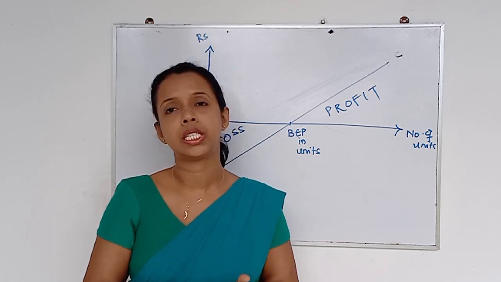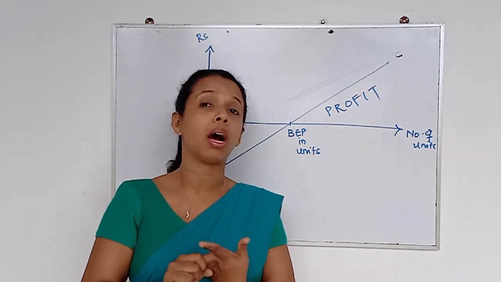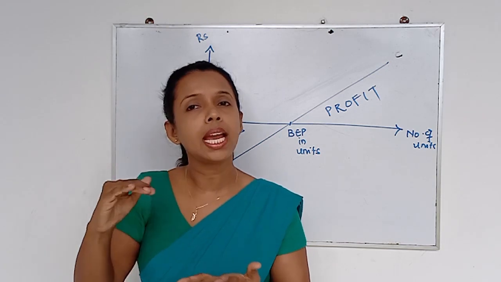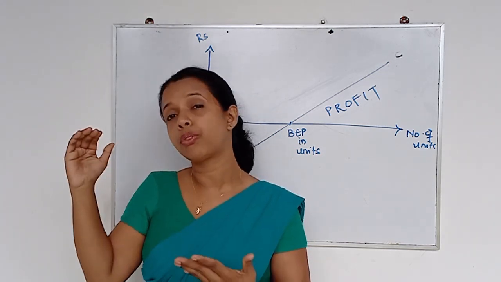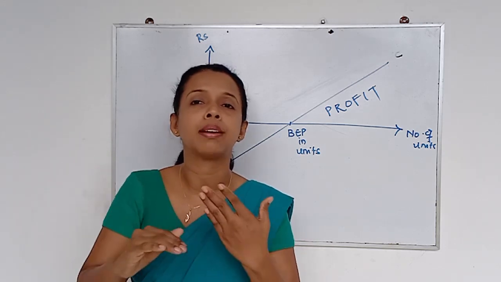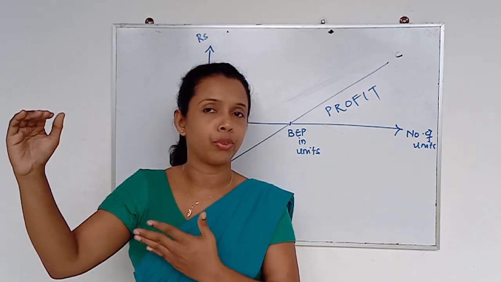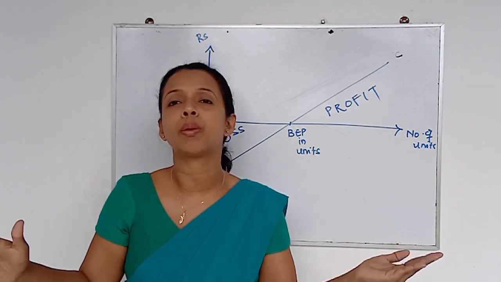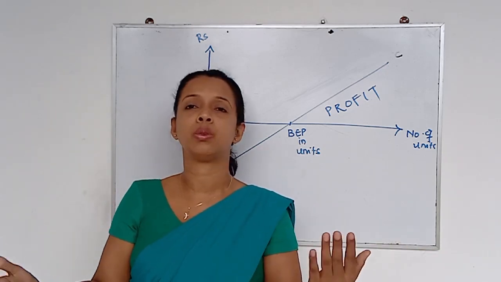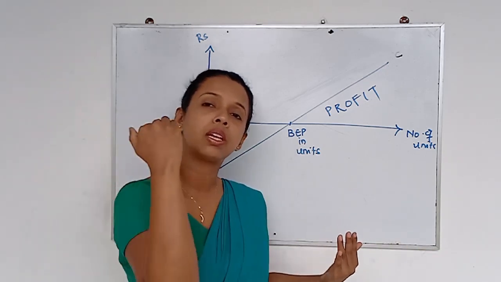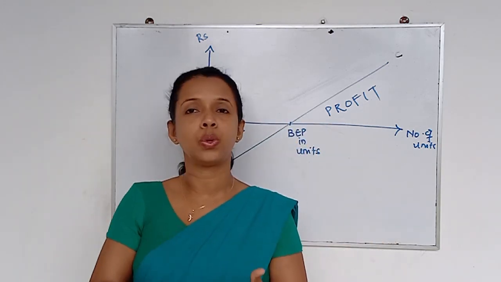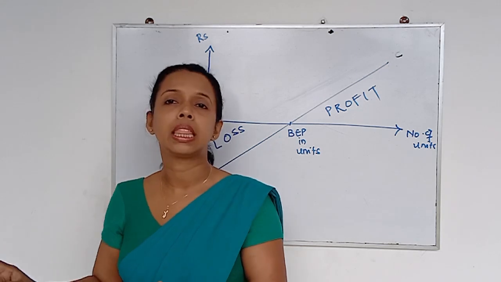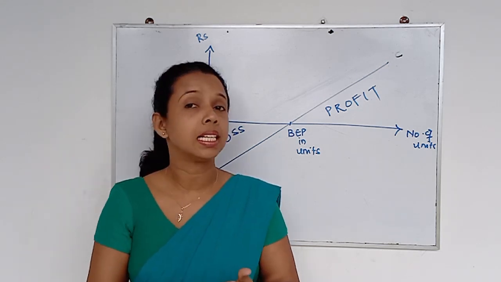And the third limitation, can you remember when we were talking about fixed cost, when you are expanding your business, when you are increasing the number of units you produce, you have to go for the step fixed cost. But here we didn't talk about that. Whatever the number of units we are producing, we considered we have that constant fixed cost behavior and we ignore the step fixed cost, which is not true in the practical scenario. That is the third one.